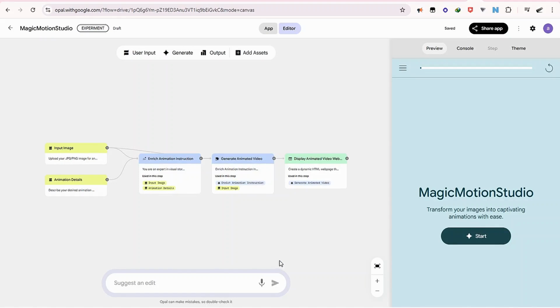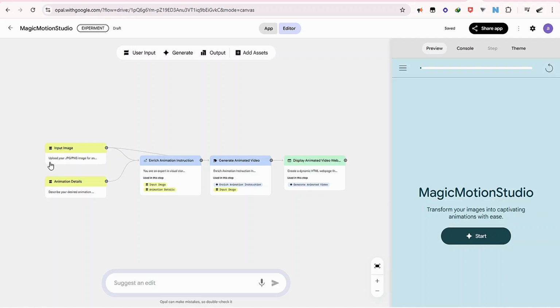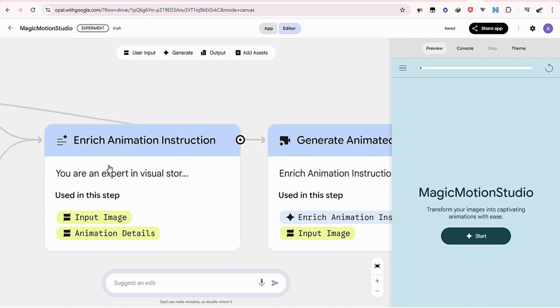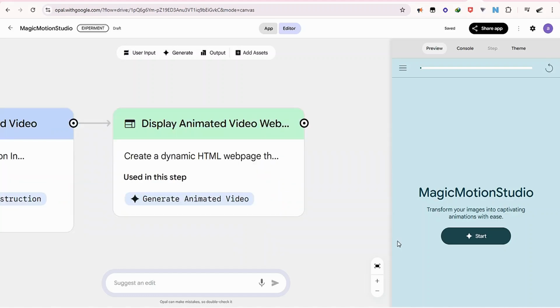And that is it. Our app is ready. So this is the app. From here it says input image, upload your JPG, PNG image. Then here describe your desired animation, and here you are an expert in this. Use in this step input image, animate. So I'll go ahead and click on start here.